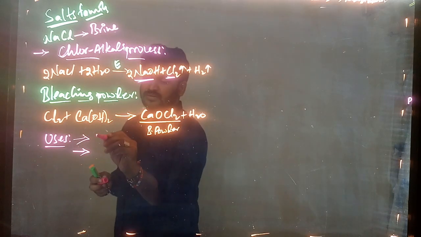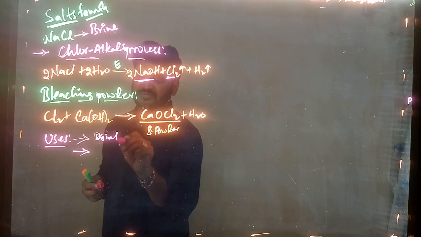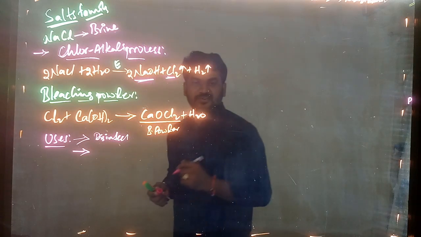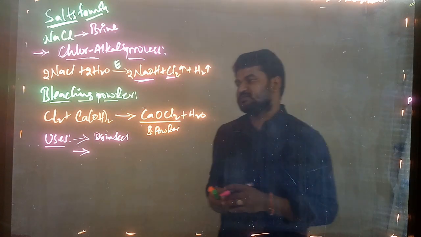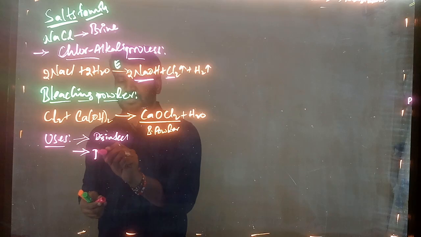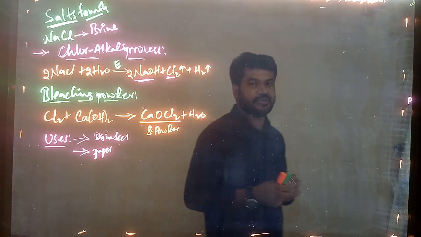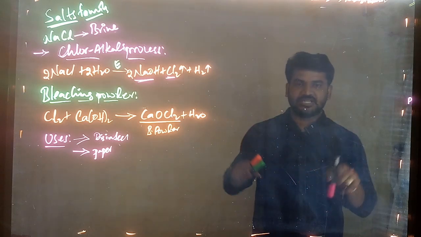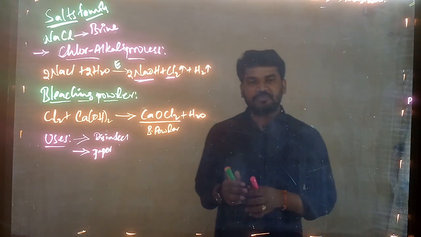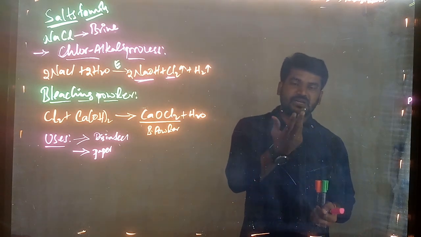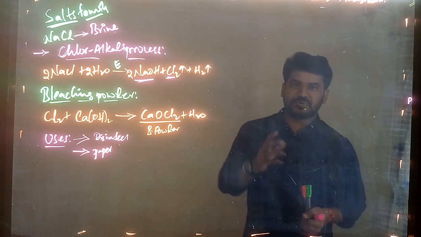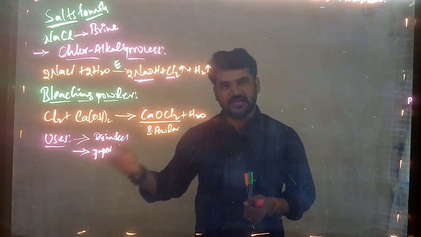I'm writing here, disinfectant. And one more thing is that we are using this bleaching powder in the paper industry. You know paper preparation, right? Paper comes from the plants and trees.